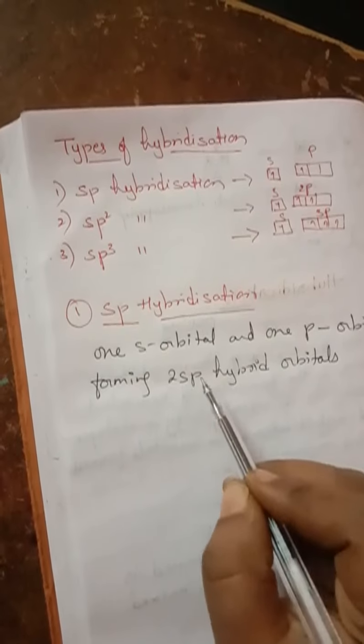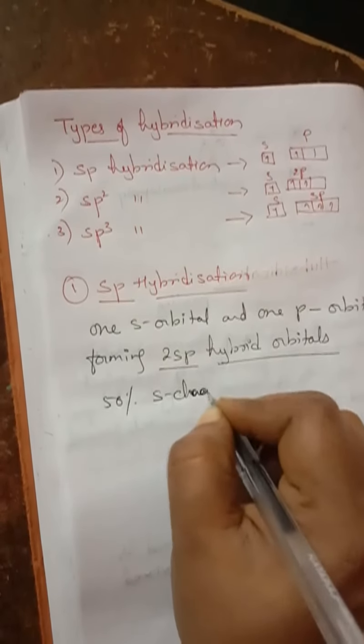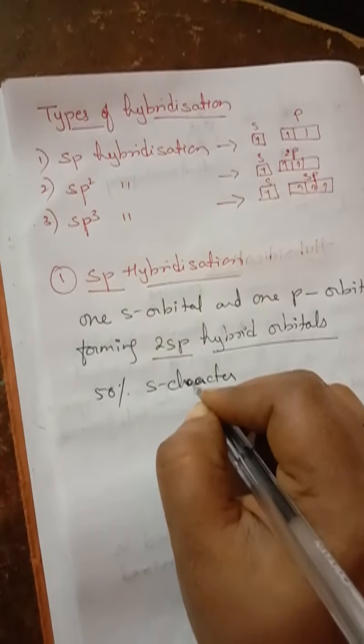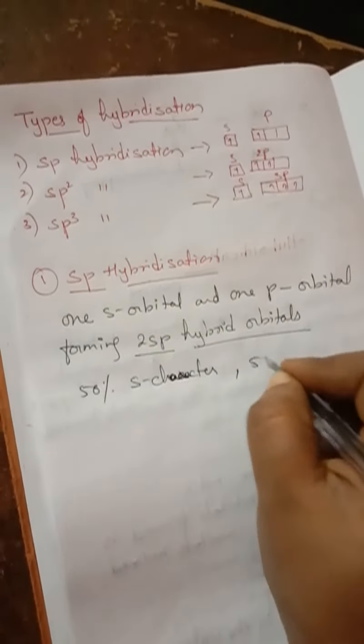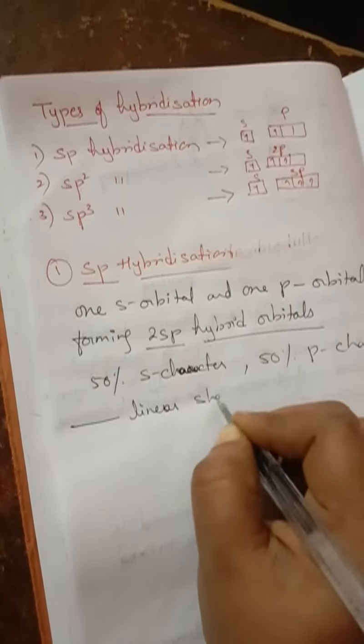So 2 sp hybrid orbitals. Okay, why 2? Because this is 1, this is 1. So 1 plus 1, 2. So that is why 2 sp hybrid orbitals are formed. Each of the 2 sp hybrid orbitals formed has 50% s character and 50% p character. So the molecule will be having linear shape. What is the shape, children? Shape will be linear shape.